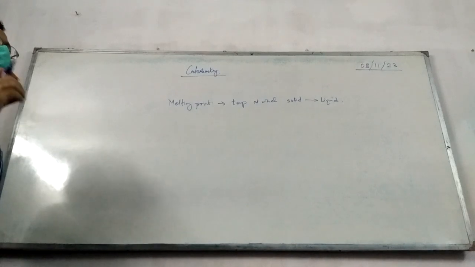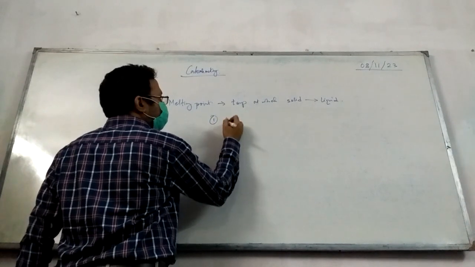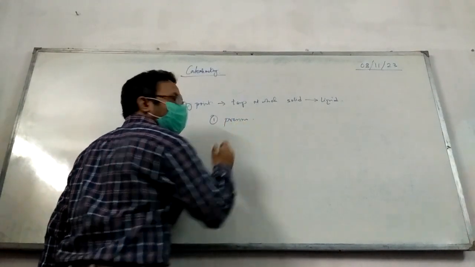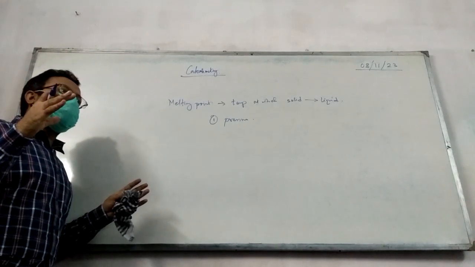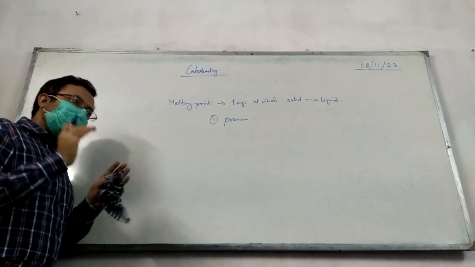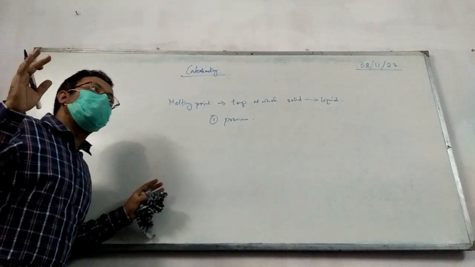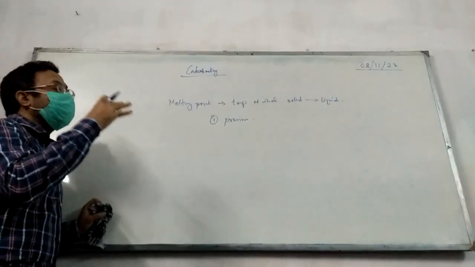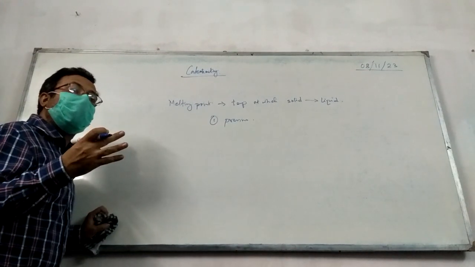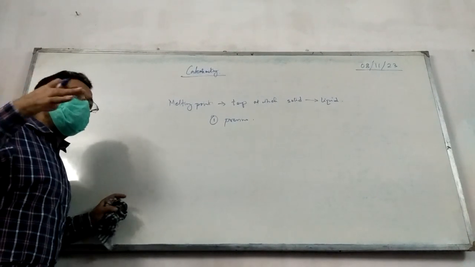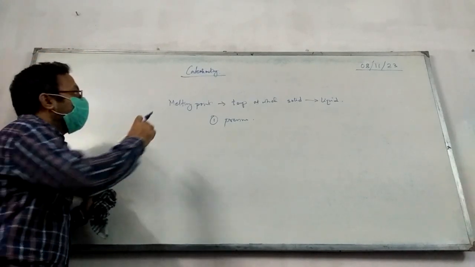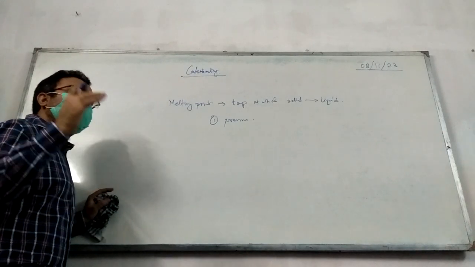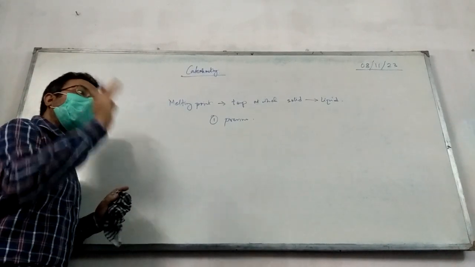Now this melting point depends on a few things. One, the pressure, surrounding pressure. Pressure के ऊपर डिपेंड करता है. In general, कोई भी solid का क्या होता है? For any solid, the size is less, and for liquid the size is more. So when it is converting from solid to liquid, the volume will increase. So if the external pressure is less, it will be favorable. So it will melt at low temperature, and if the external pressure is more, it will melt at high temperature.